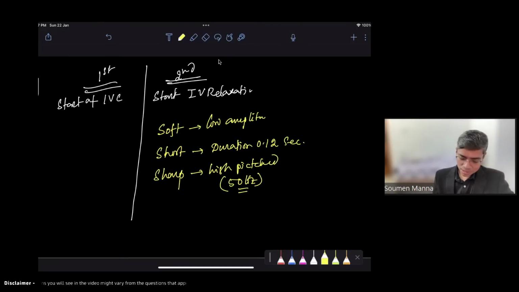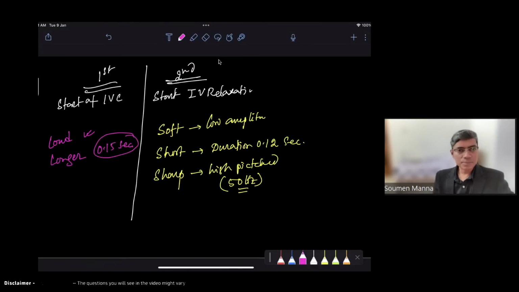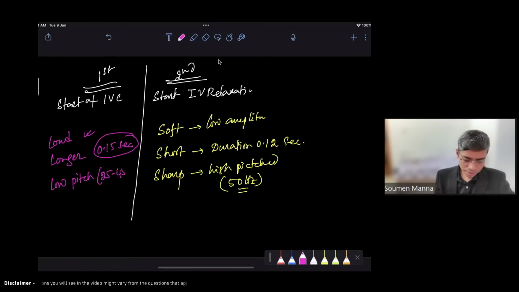On the other hand, the first heart sound is loud, so the amplitude is very high. It is longer in duration, 0.15 seconds. This has also been asked in various MCQs. And it is a low pitched sound, with a frequency of 25 to 45 hertz. So this is the information you have to remember for the two types of heart sound.